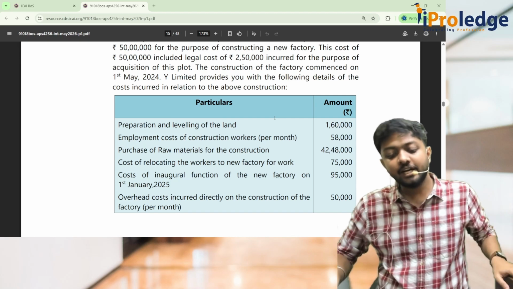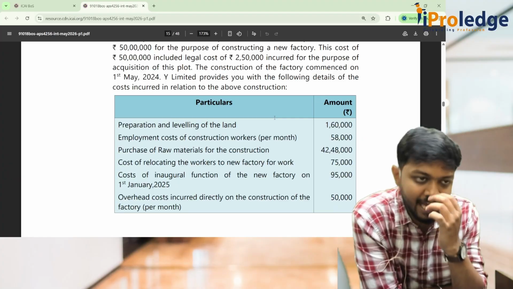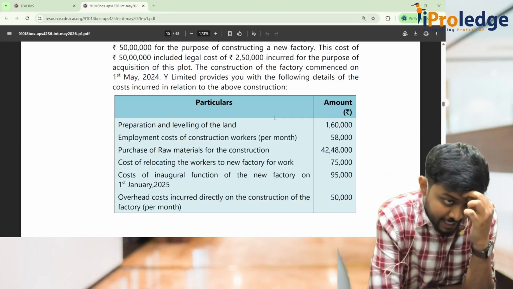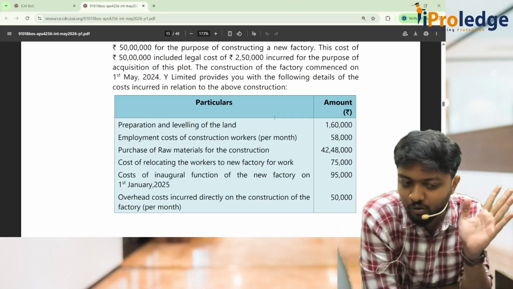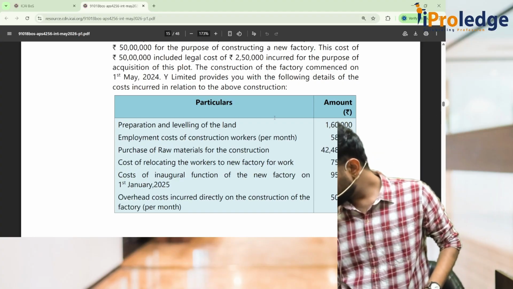Overhead costs incurred directly on the construction of the factory. This can be added. For how many months? 8 months. So 50,000 into 8, 4 lakhs. Next.